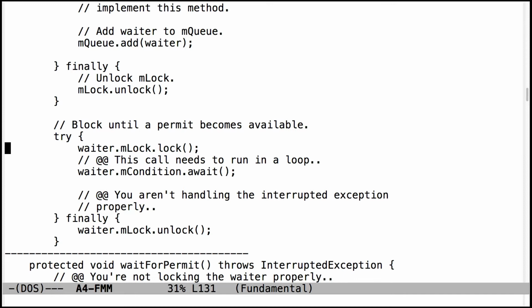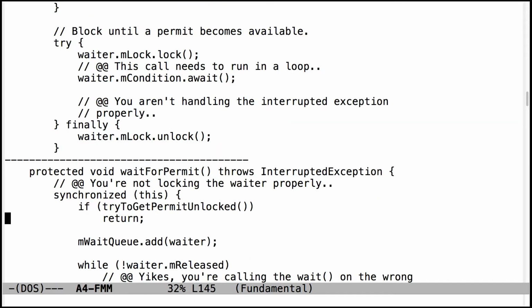What's happened to it? Well, somebody has gone ahead and released it. And if you think about how release works, release has kind of got this value permit neutral behavior because it thinks it's giving it back to someone who's going to use it. Well, in this case, if you got interrupted, someone has basically signaled this thing, taken it out of the queue, and signaled us to go ahead, but we're not actually going to go ahead. So in that case, we have to release the permit and increment the count by one because we don't actually get it back. An exception is going to be thrown instead. So that's a really subtle use case that you have to think through.